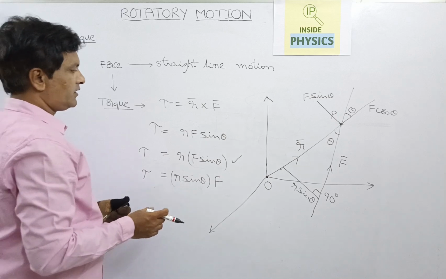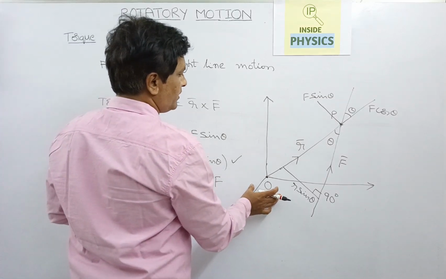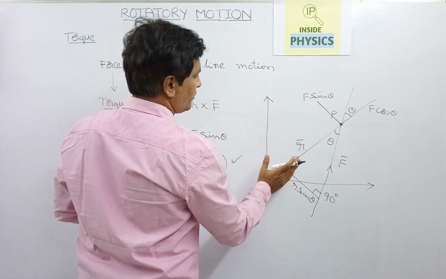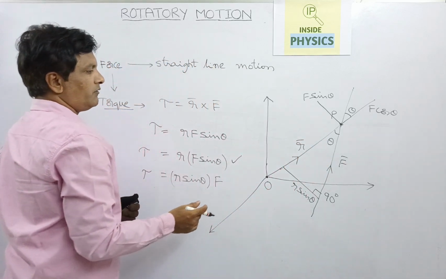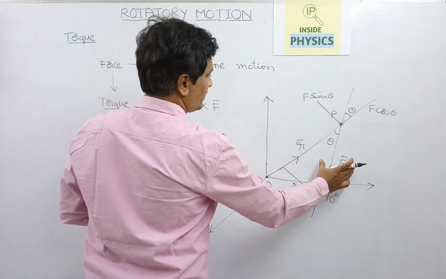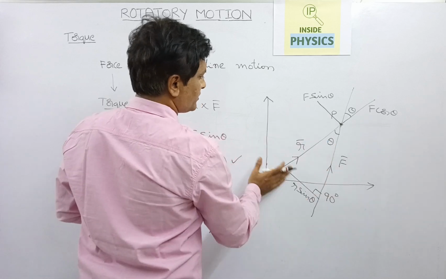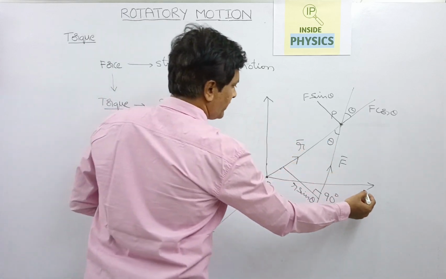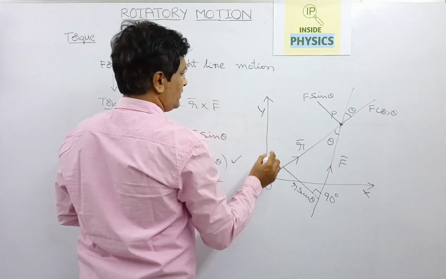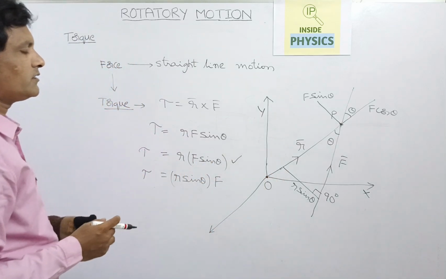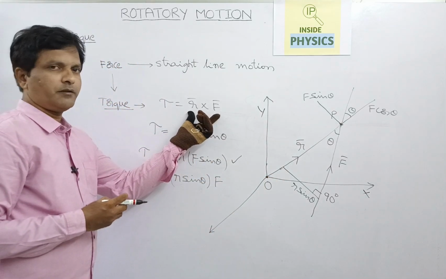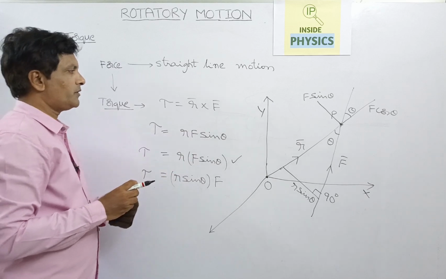The direction of the torque will be perpendicular to the plane of the position vector and force vector. If the position vector and force vector are in the xy plane, the torque will be along the z direction. That is the result that comes from the cross product.